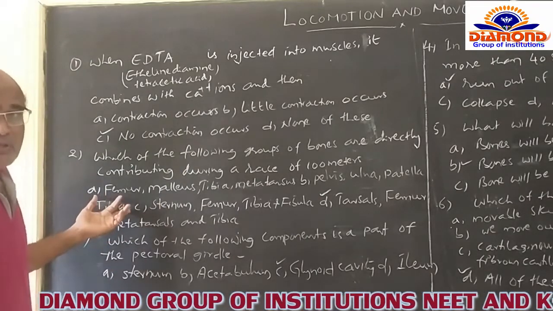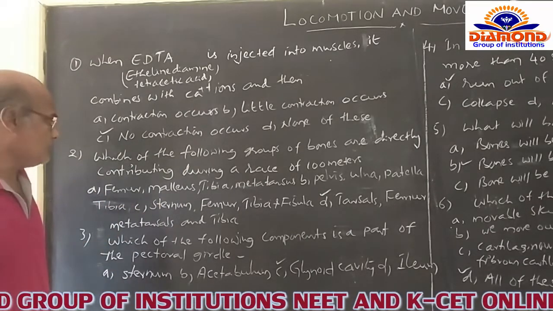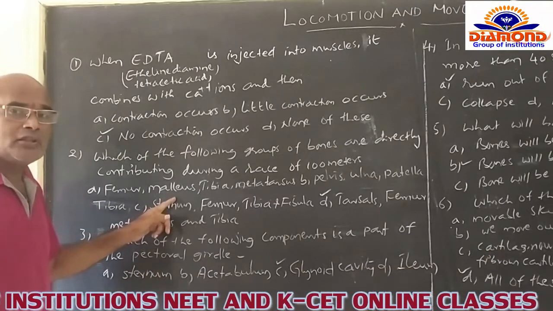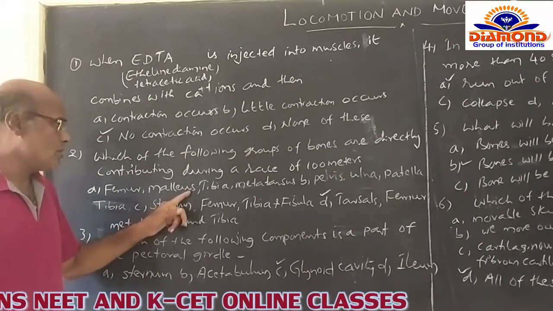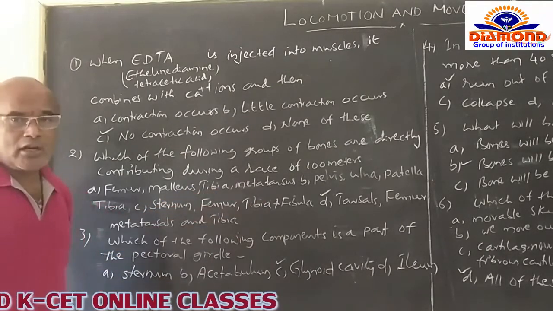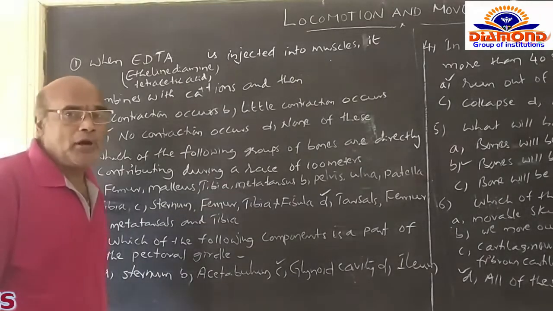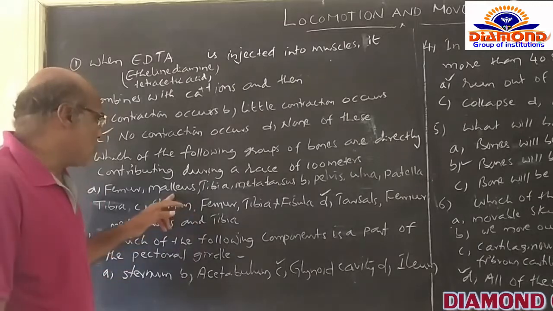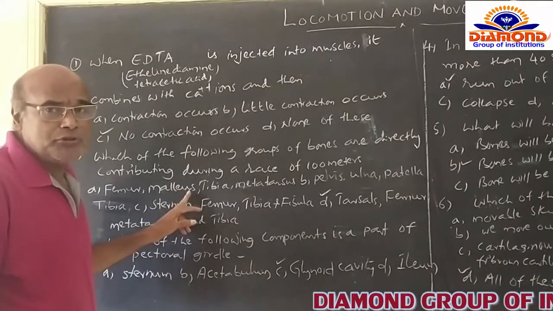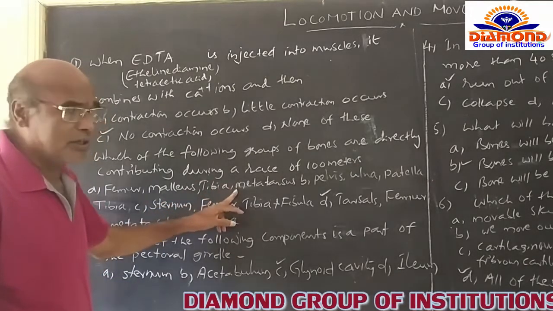Femur is present in the hind limb. Malleus is one of the three ear ossicles. Tibia and metatarsus are also important parts of the hind limb, but malleus is not concerned with the hind limb. That's why option A is not correct.